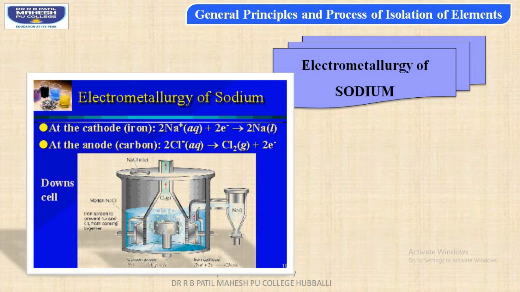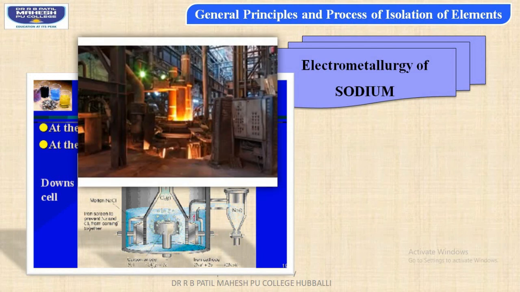Thus, we obtain sodium metal at the cathode. In this way, sodium can be extracted from its metallic halides, either in the molten state or else in the aqueous state. The diagram represents electrometallurgy of sodium in fused state in industries.